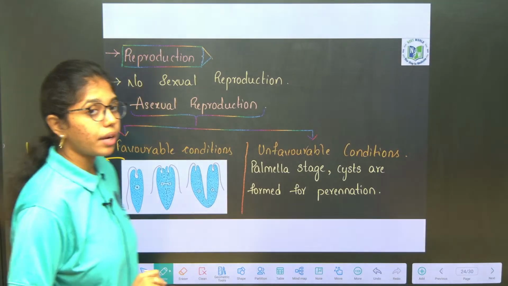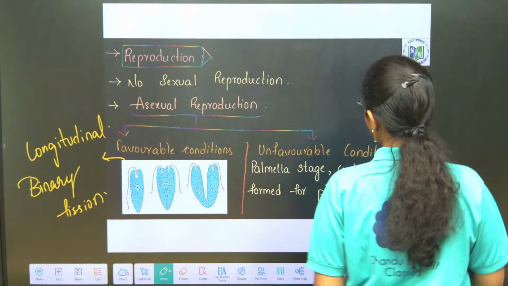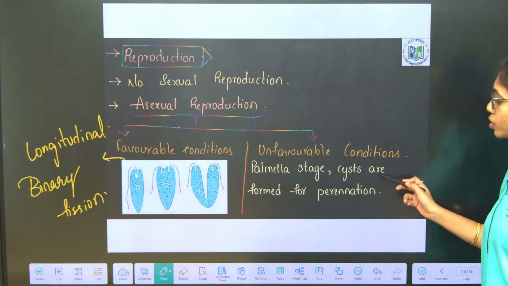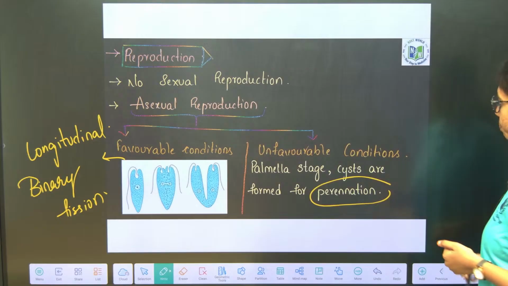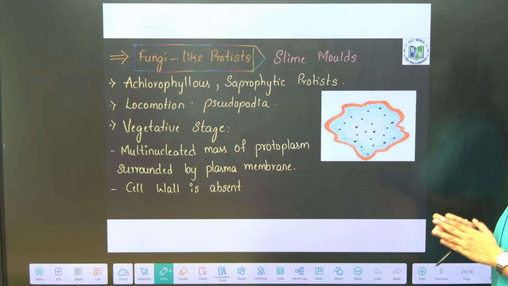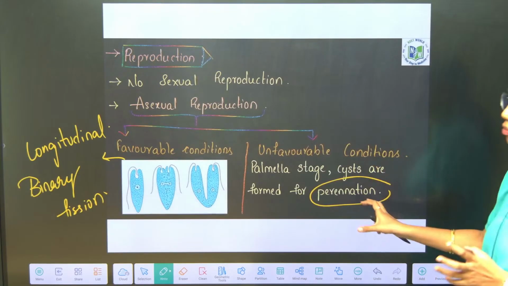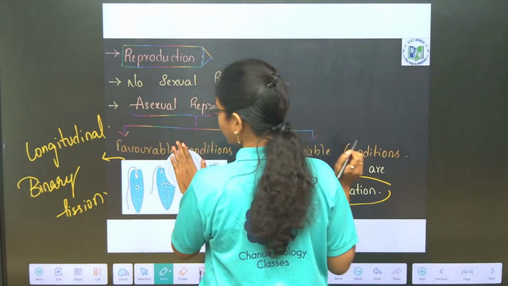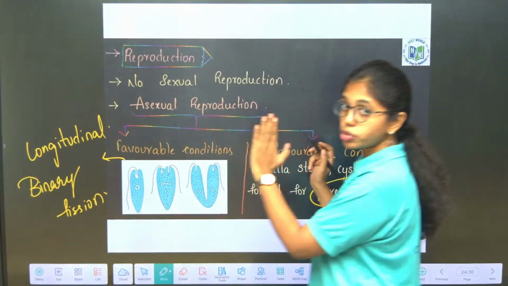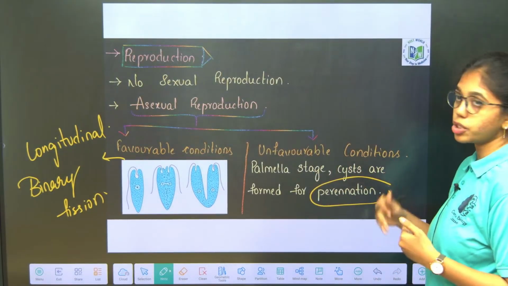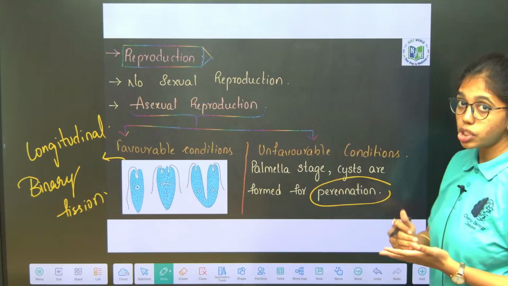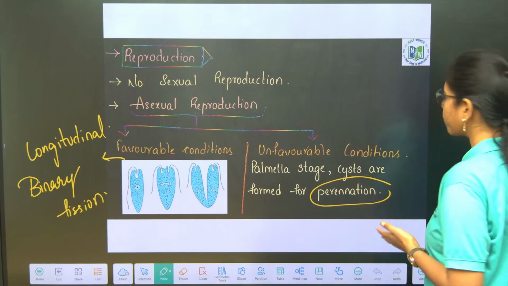Okay, and during unfavorable conditions, palmella stage is seen, cysts are formed for perennation. Perennation is for survival. So here you have to remember, during favorable condition Euglena will reproduce by what? Longitudinal binary fission. During unfavorable conditions, that is by palmella stage, and cysts are formed for perennation.